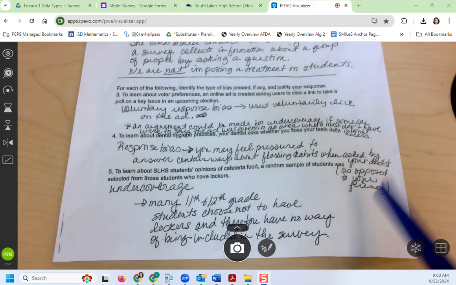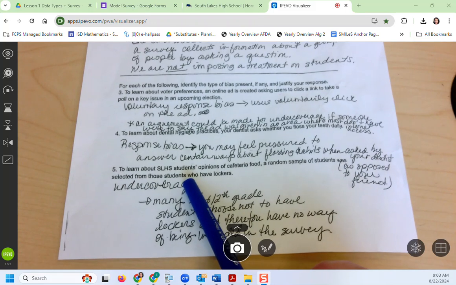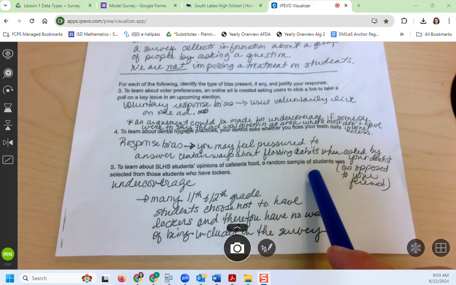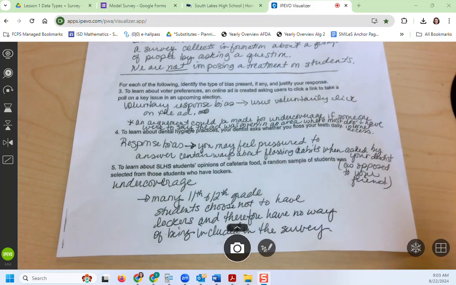Okay. And the last one here, to find the opinion of cafeteria food, a random sample was selected from students who have lockers. So that would be weird. Why are you only selecting students who have lockers? That's definitely going to be undercoverage, because we're not including the students who don't have lockers. Those students are more likely to be 11th and 12th graders, so we're leaving out a lot of 11th and 12th graders, because more of the freshmen have lockers than other grades.